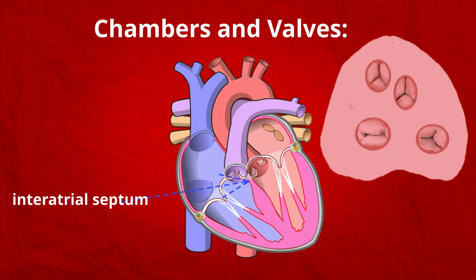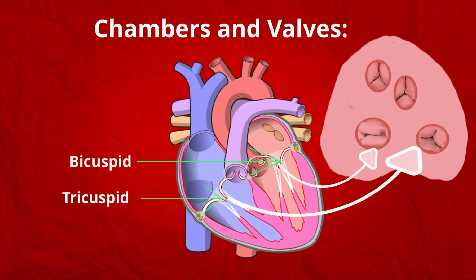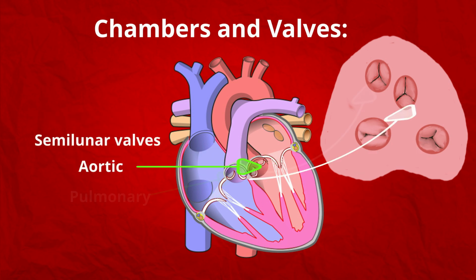These chambers contain atrioventricular valves and semilunar valves. The tricuspid and bicuspid valves are called atrioventricular valves because they are located between an atrium and a ventricle. The aortic and pulmonary valves are known as semilunar valves because they are made up of three crescent moon-shaped cusps. Flow of blood through the heart.